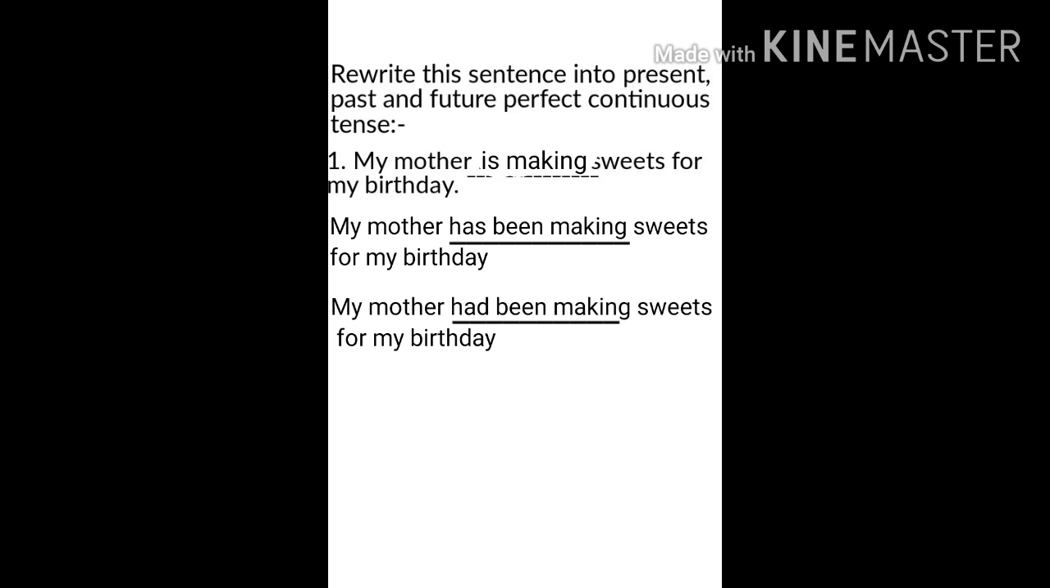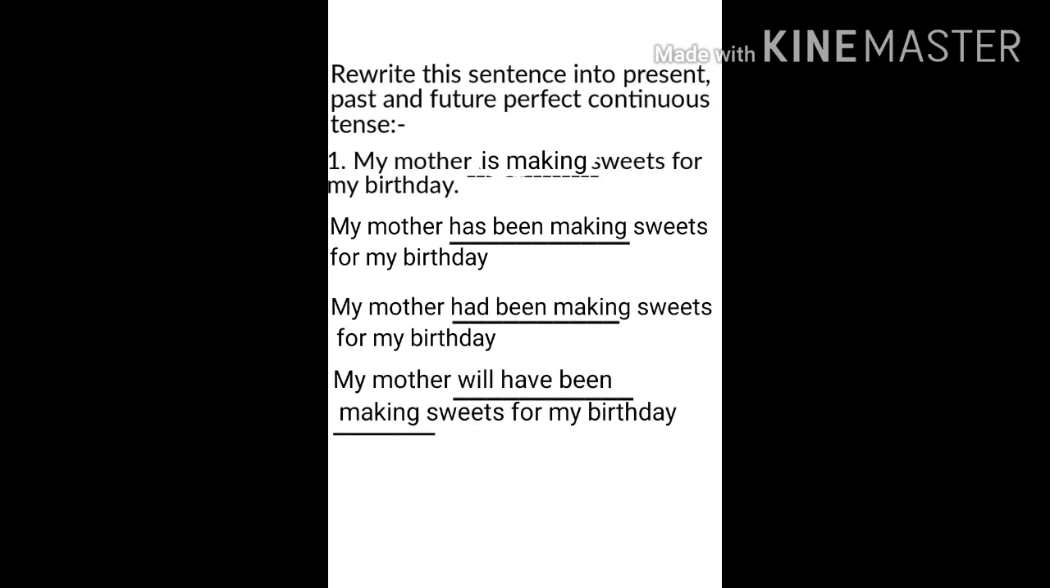Again we have to change the same sentence into future perfect continuous tense. What is the rule to form future perfect continuous tense? Yes, good. To add will have plus been plus ing form of the given verb. In future perfect continuous tense, no need to bother about whether the subject is singular or plural. Just add will have been plus ing form of the given verb. So the answer will be my mother will have been making sweets for my birthday.